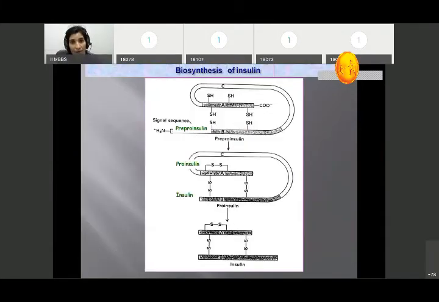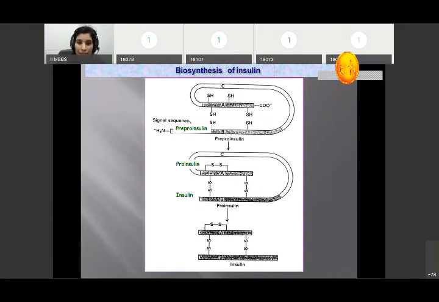What is the biosynthesis of insulin? As you see in this structure, pre-proinsulin is converted to proinsulin, and this proinsulin is converted to insulin. In pre-proinsulin, there are carboxylate and amide groups. Along with it, disulfide bond formation takes place, and the preproinsulin is converted to proinsulin.